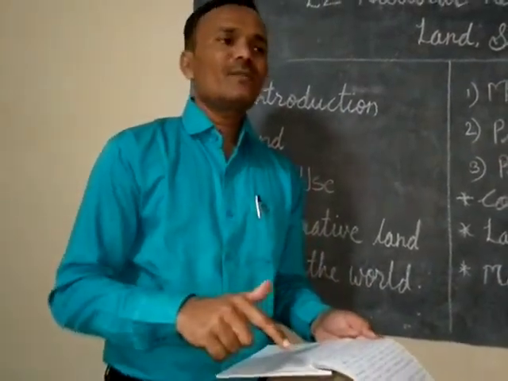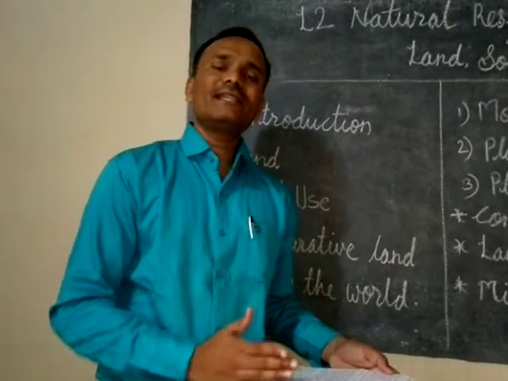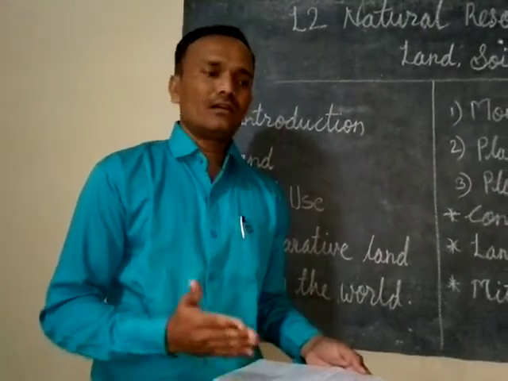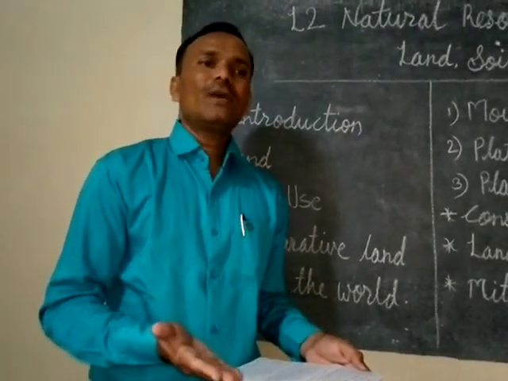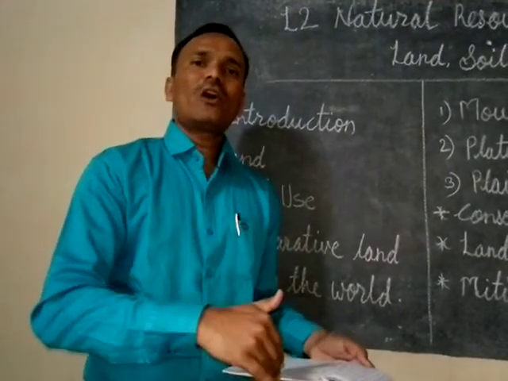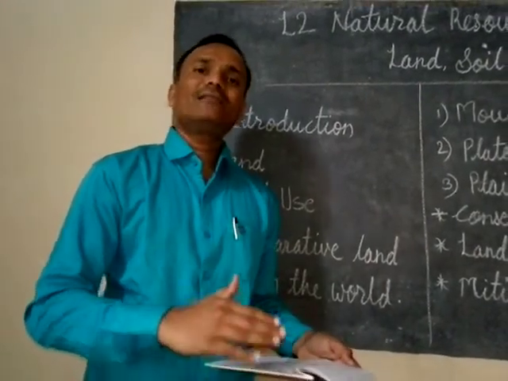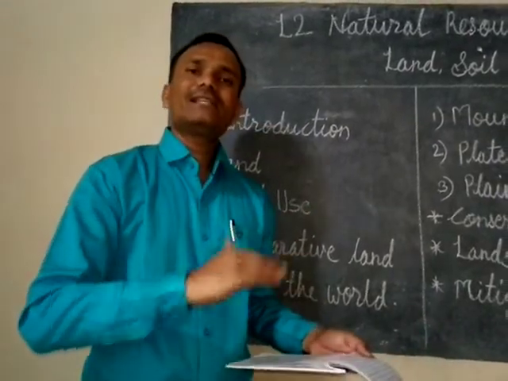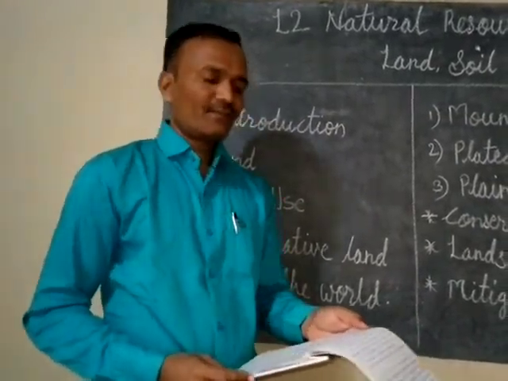We use all these things to increase productivity, but it is affecting the soil of that area and the productivity of the land is decreasing day by day.